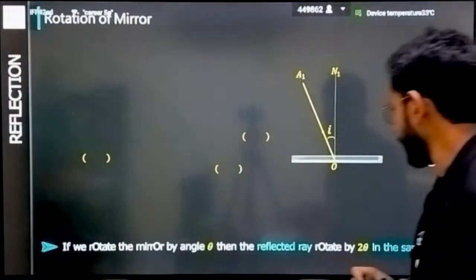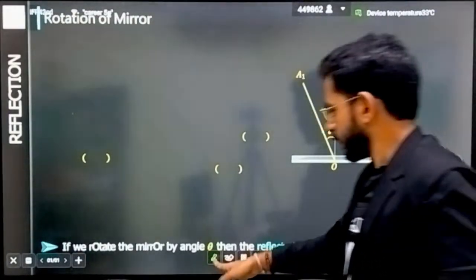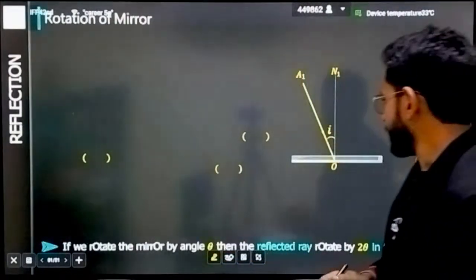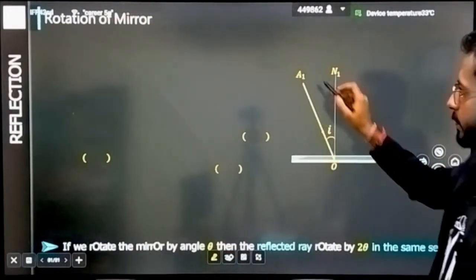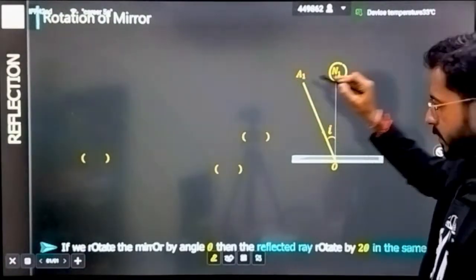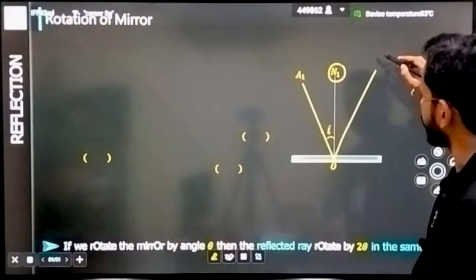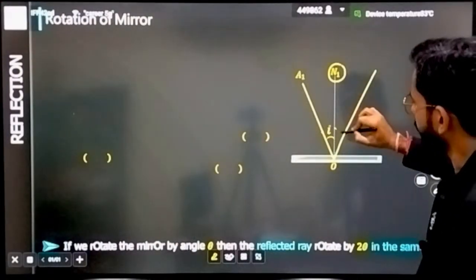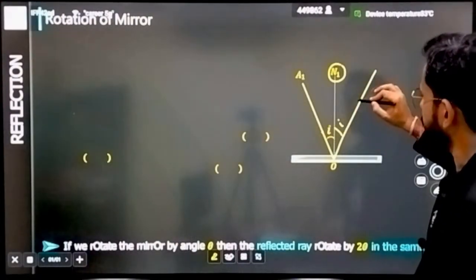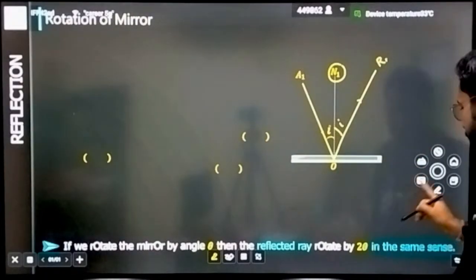Should we start? See, I am explaining with different colors, so we have that liberty. See, this is the normal. This is the angle of incidence initially, and let's assume this will again be I. This is the reflected ray. Let's name this as R1.